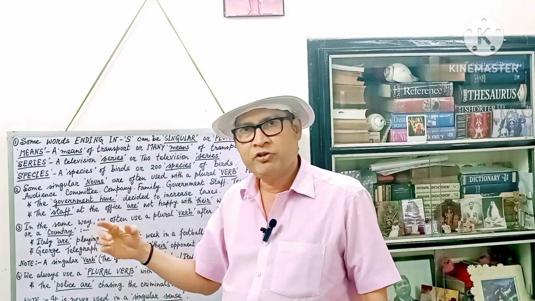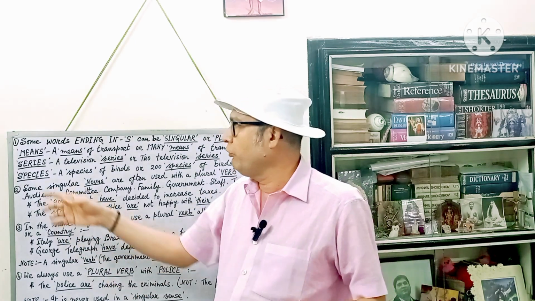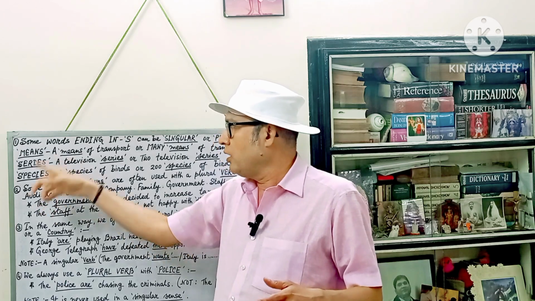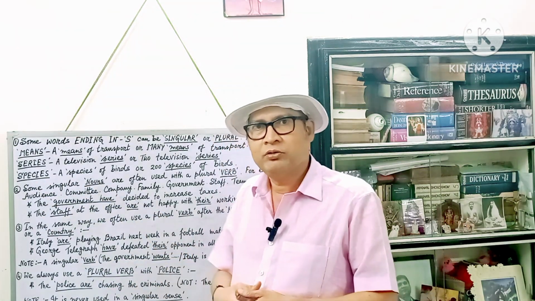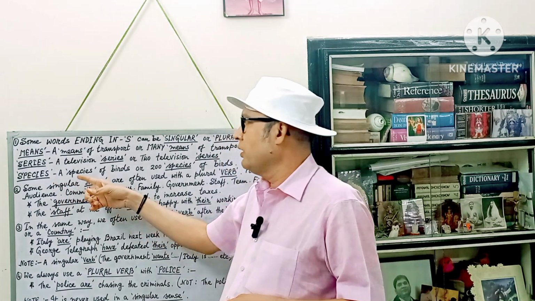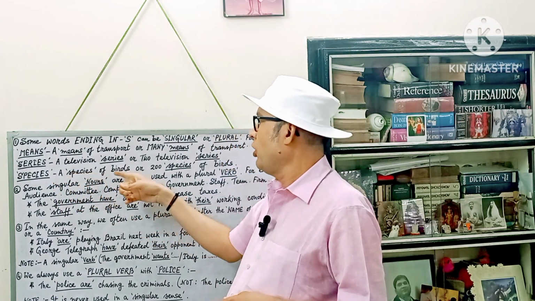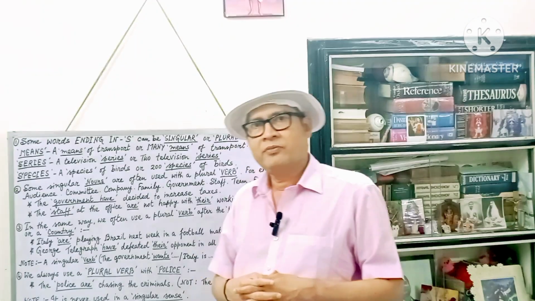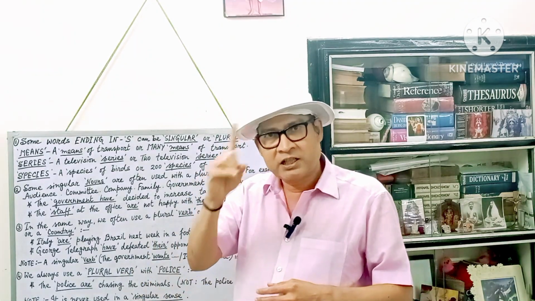Next one, species. You know the word species? This word often occurs in your life science book or your biology book. Species. Look at the example. A species of birds. This is a species of birds. A species.